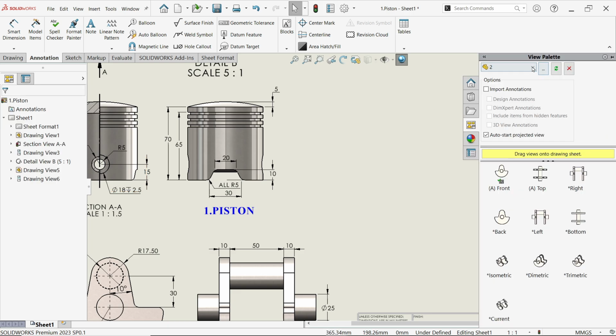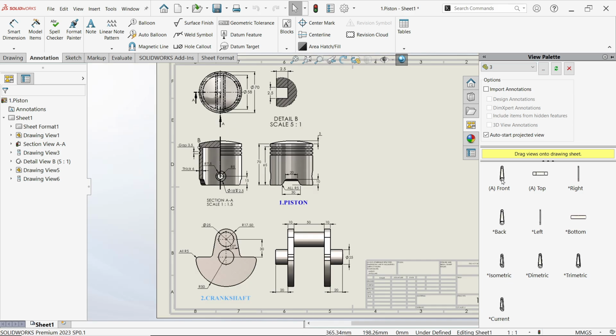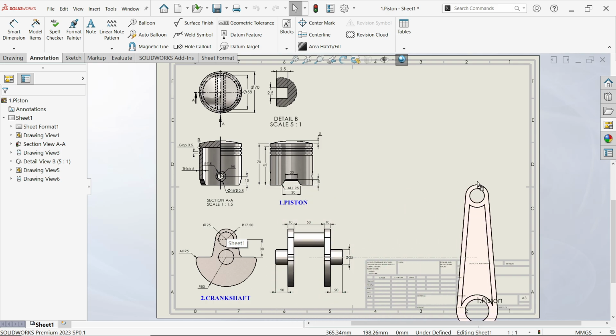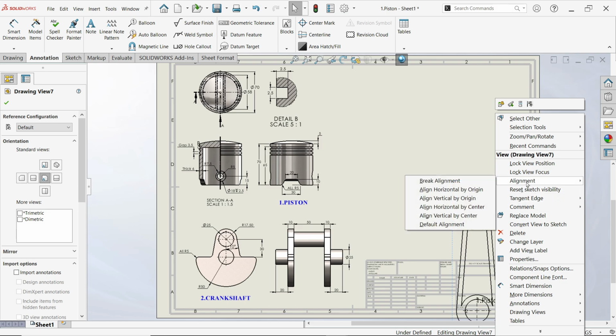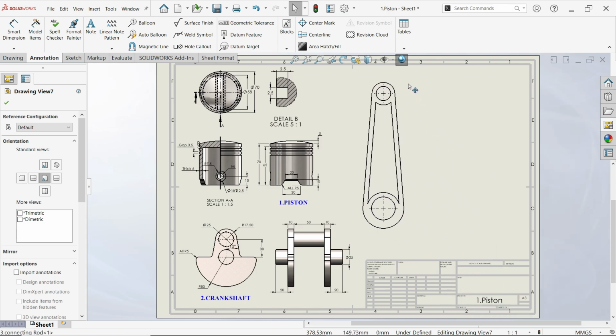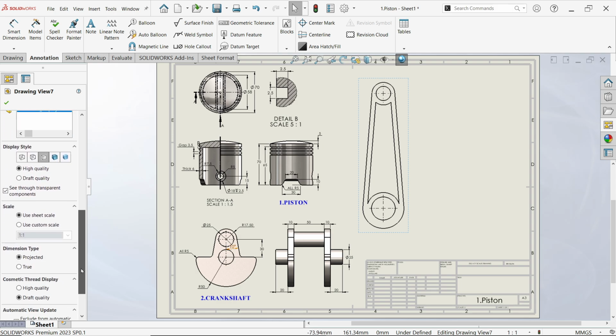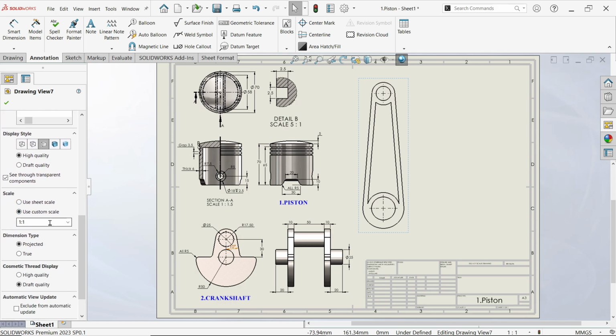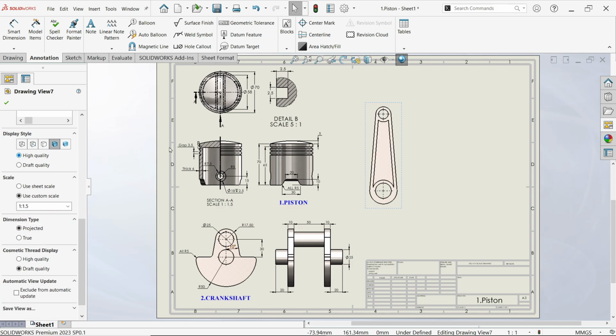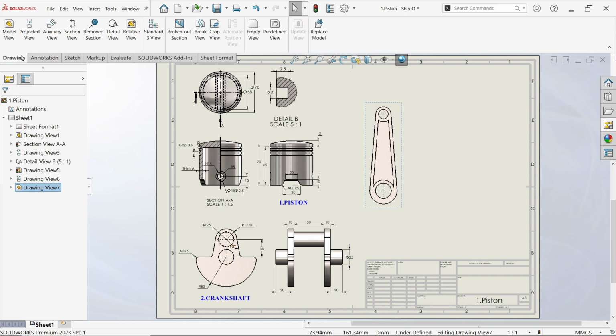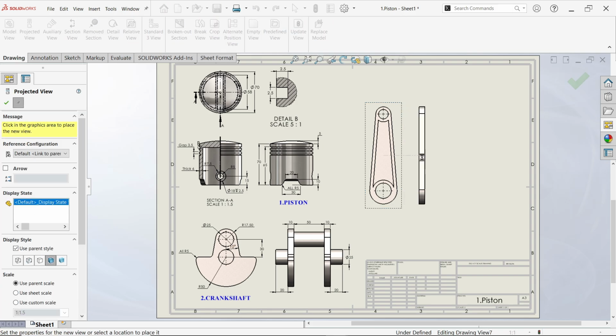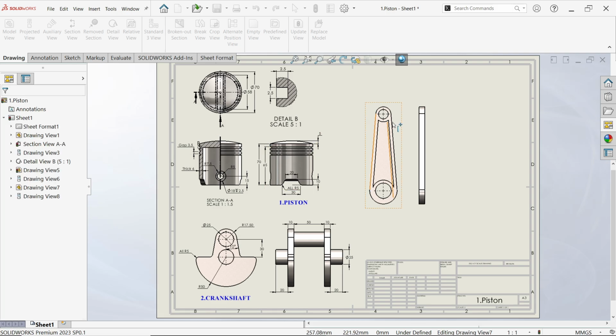Again go to view palette. From here choose 3, connecting rod. So drag front one. Now this is also aligned with this. So place somewhere, press escape key to get out, right click on this, alignment, break alignment. Drag here. First change unit. Scale, use custom 1:1.5. High quality, projected view, select this and drag. Okay.